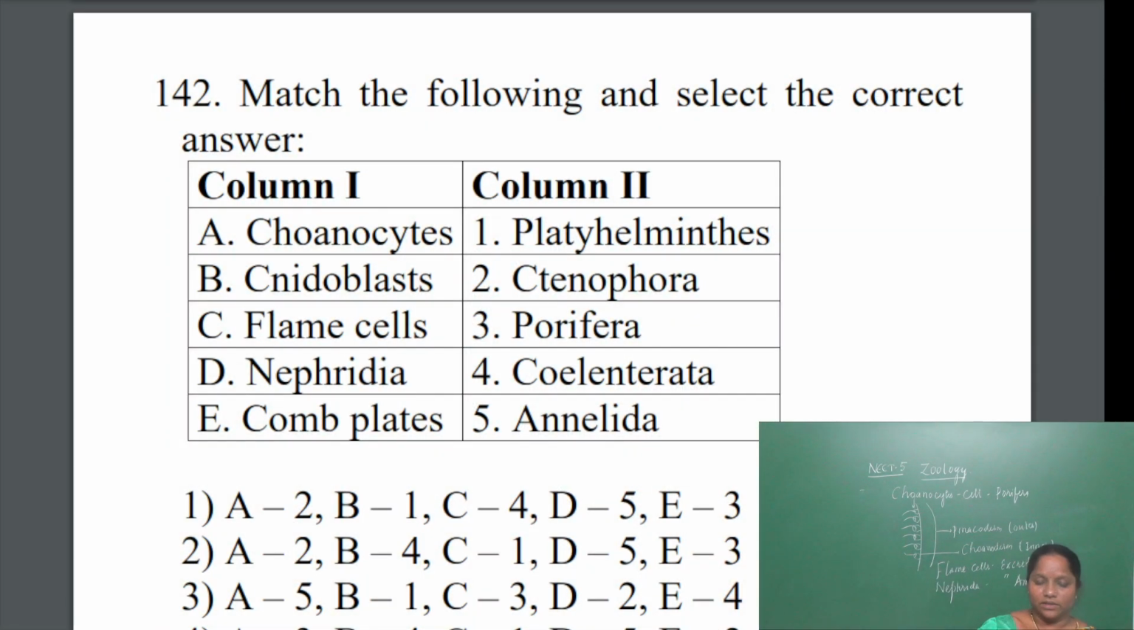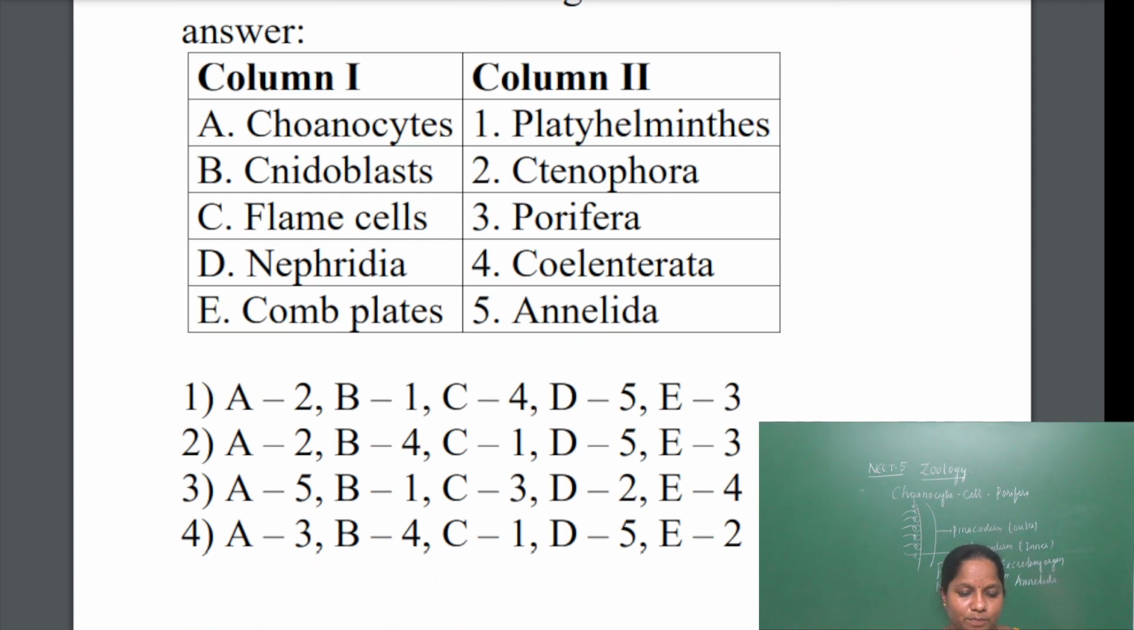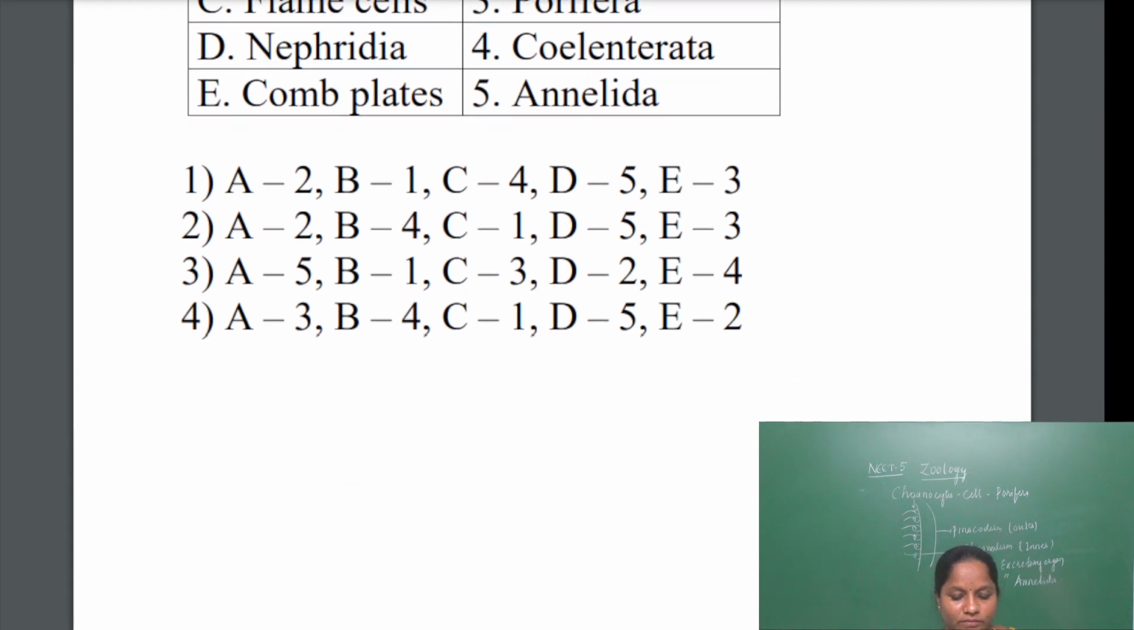Comb plates are the 8 plates which are helping in locomotion in the phylum Ctenophora. Next, the answer will be coinocytes, phylum Porifera, then Cnidoblasts, coelenterate, flame cells, Platyhelminthes, Nephridia, Annelida, comb plates, Ctenophora. So the answer will be the fourth one.